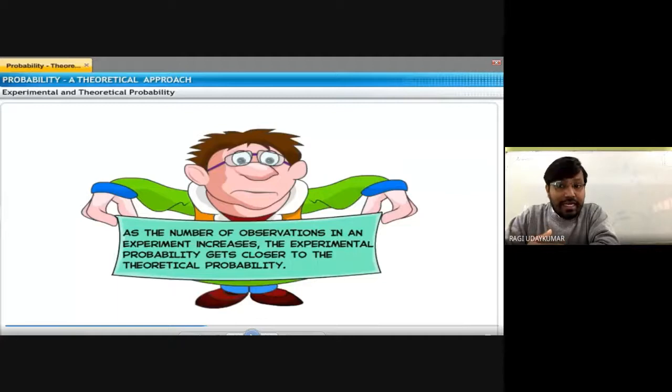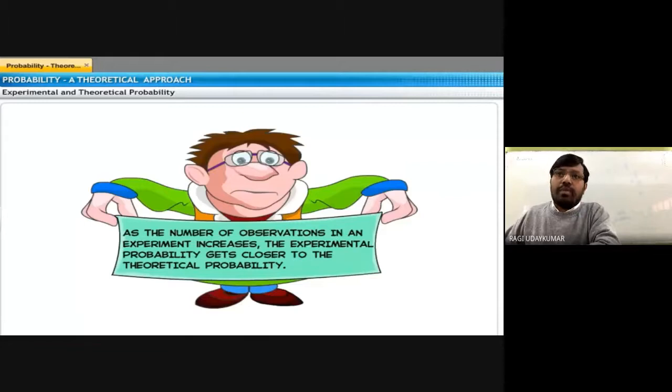If you go on increasing the number of throws of a die, and observe how many times you get a particular number, either 6 or 4 or 5, not only 6, then as the number of observations in an experiment increases, the experimental probability gets closer to what is called the theoretical probability.